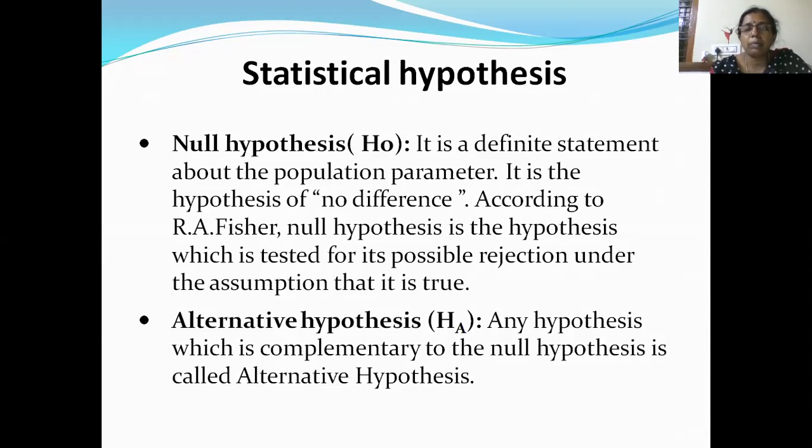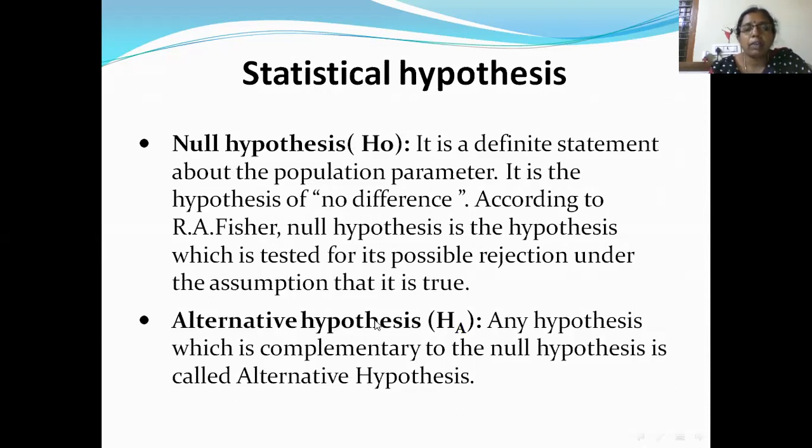According to R.A. Fisher, the null hypothesis is the hypothesis which is tested for its possible rejection under the assumption that it is true. Under the null hypothesis, we assume there is no difference, and based on that assumption we carry out the analysis and conclude whether to accept or reject that hypothesis. The null hypothesis is denoted by H0.